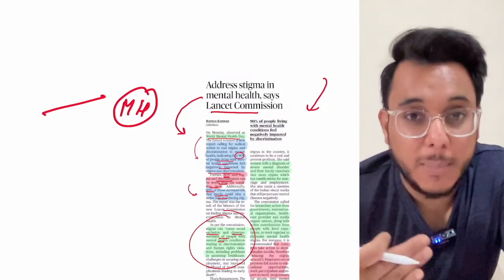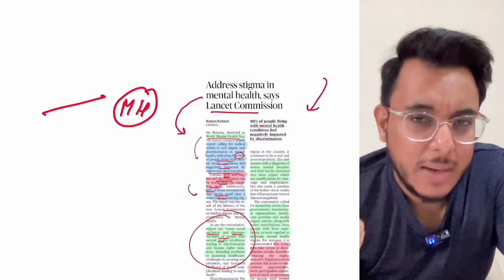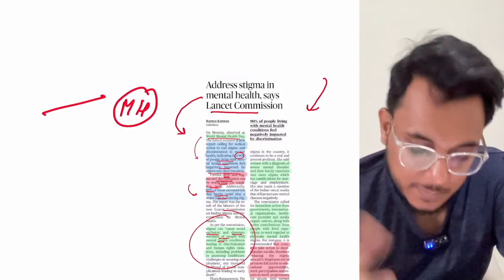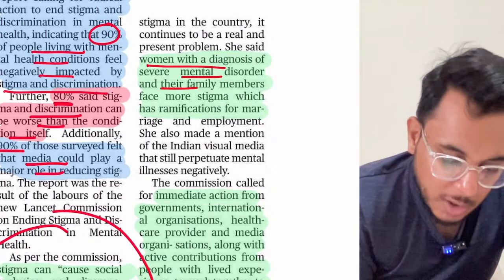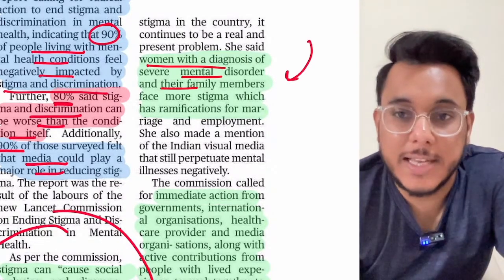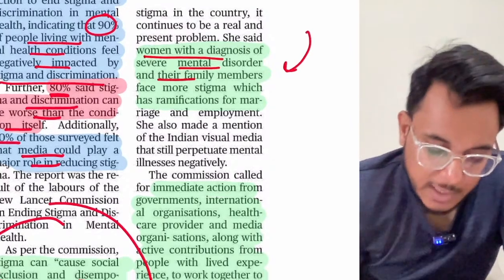We need to see that mental health is not a stigma, it is not a taboo, it is a genuine condition where people need care. Now, it has been provided that particularly the women who are suffering with mental disorder face even more stigma because of the deep patriarchal notions that are there. So we need to give them support.